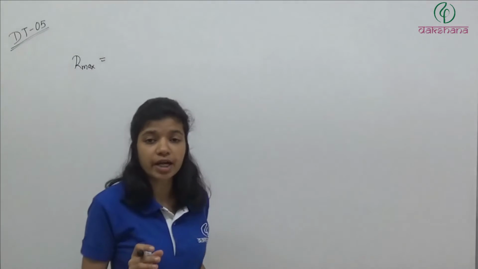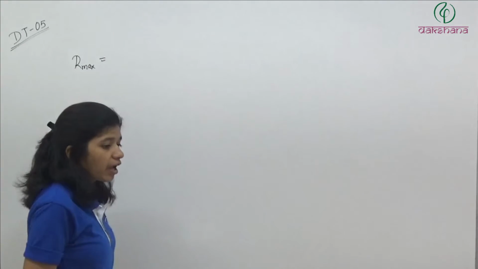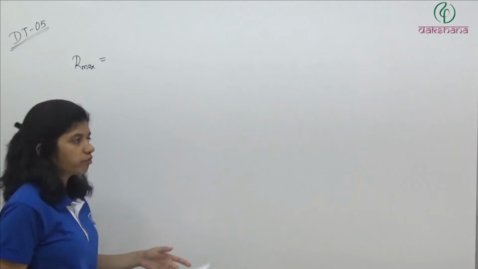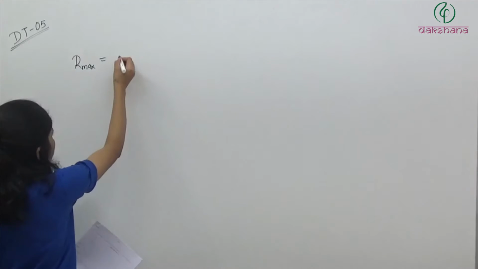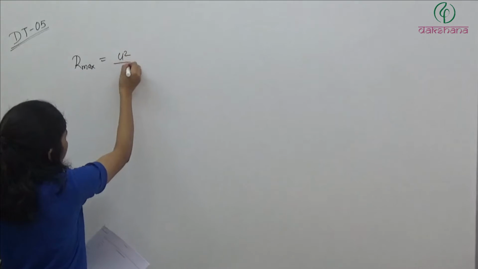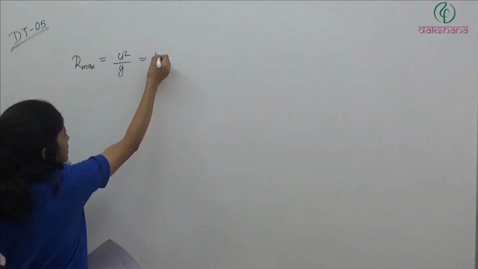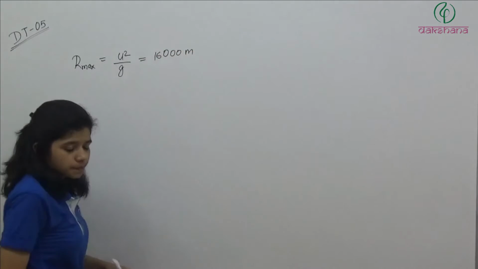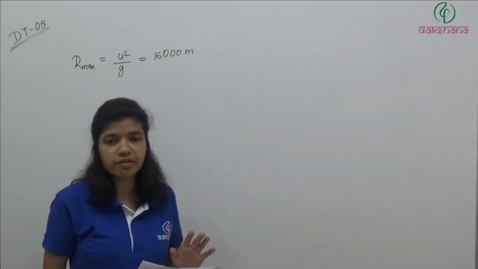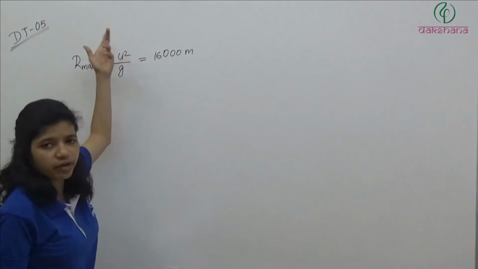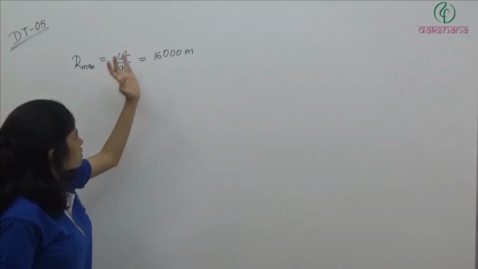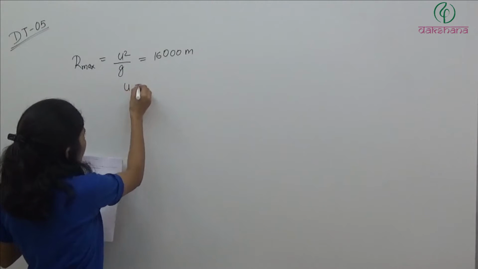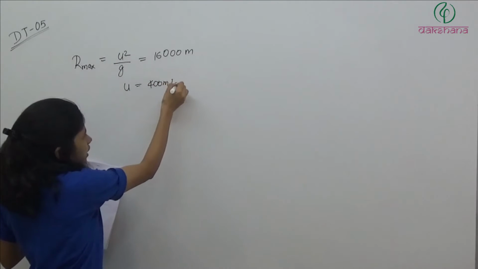R is u square sine 2 theta by g. And when we have theta equal to 45 degrees, we get the maximum range, and for that sine 2 theta will be 1. So R max is equal to u square by g. They are saying it is 16 km, which means 16,000 meters. Now what must be the muzzle velocity of the shell? When g is equal to 10 goes to the other side, we will have u equal to 400 meters per second. Very simple.